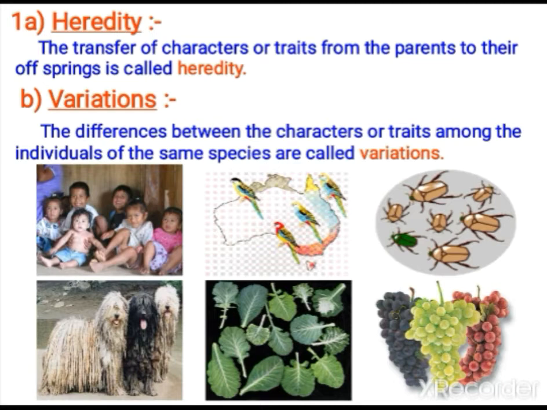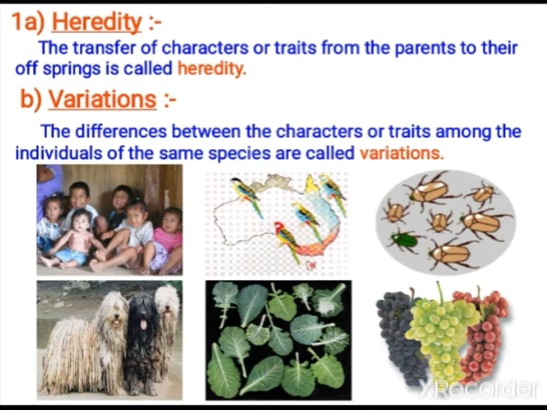But here there are some variations. All are not looking alike. Everywhere there is difference, physiological differences everywhere. These variations are important for the survival of the species. If variations are not there, the survival of the organism will become difficult. Here the organisms showing better variations are being selected.